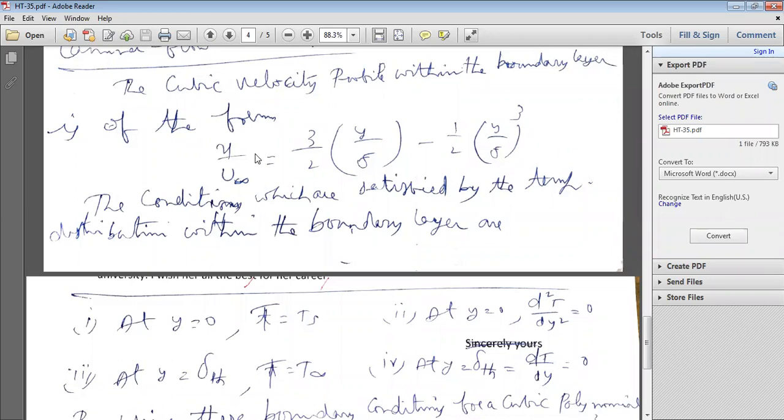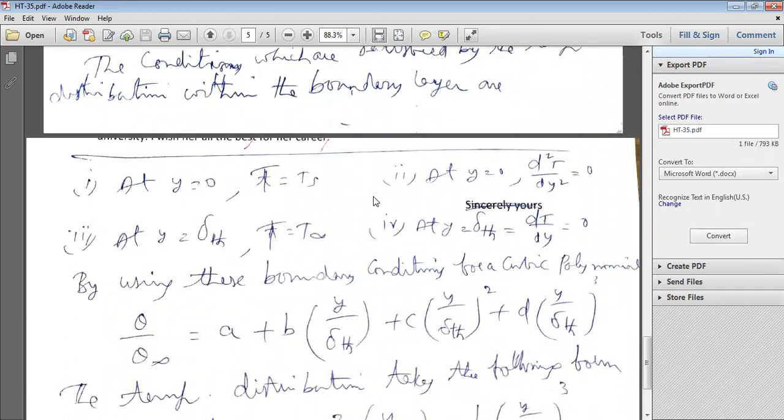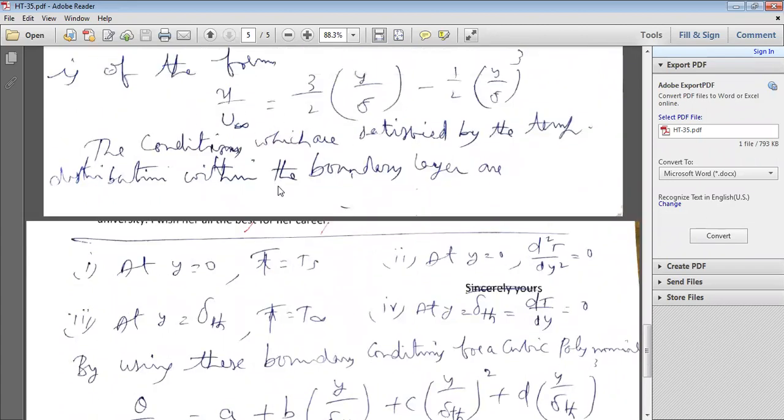That's the velocity profile. The conditions which are satisfied by the temperature distribution within the boundary layer are, so this is the velocity distribution. So you have to find out the temperature distribution also. For that you require some boundary conditions.